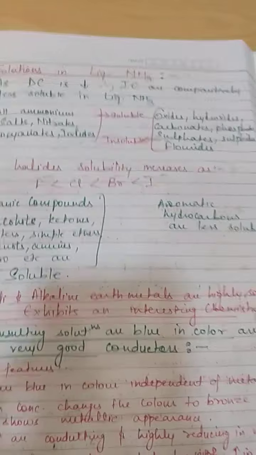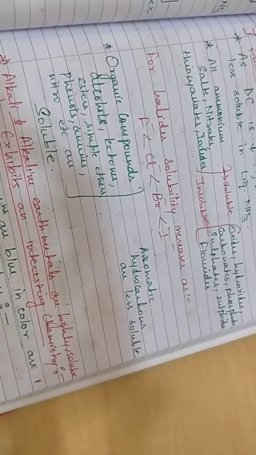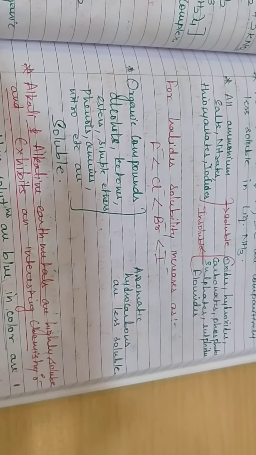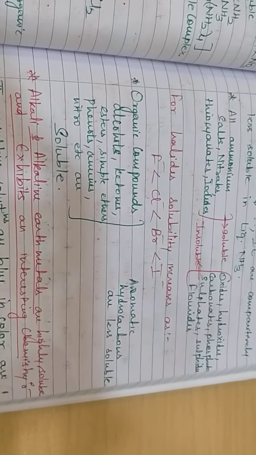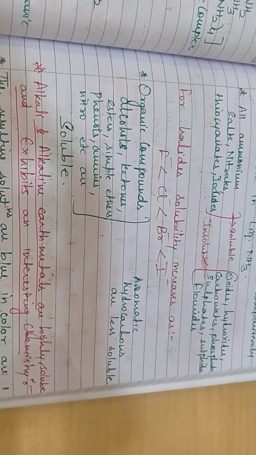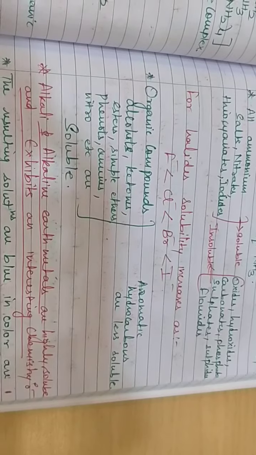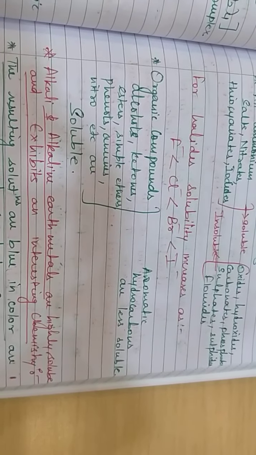Among the halogens, the solubility decreases in the order from iodides to fluorides, that is the iodides are maximum soluble and fluorides are least soluble among the halides in liquid ammonia as a solvent. Among the organic compounds, alcohols, ketones, esters, simple ethers, phenols, amines, nitro compounds, etc. are soluble, and the aromatic hydrocarbons are less soluble.